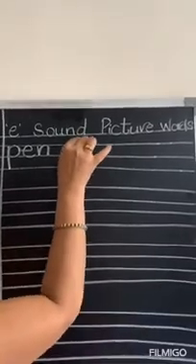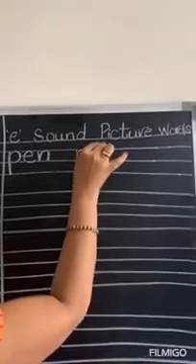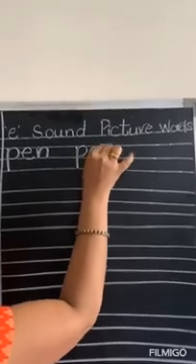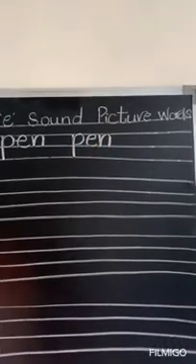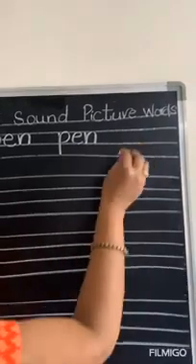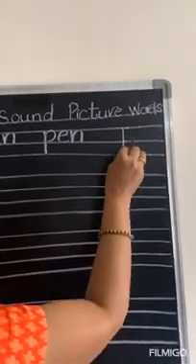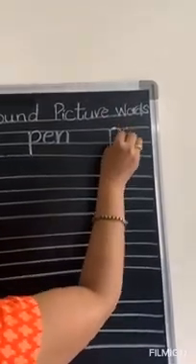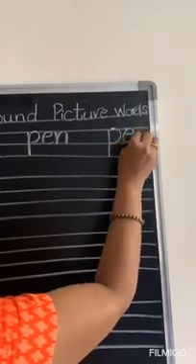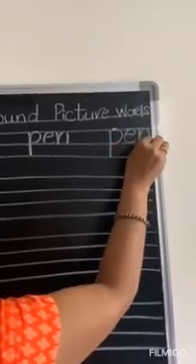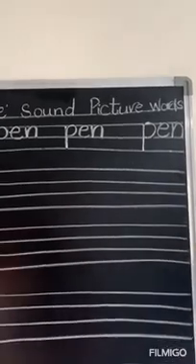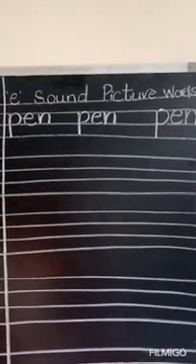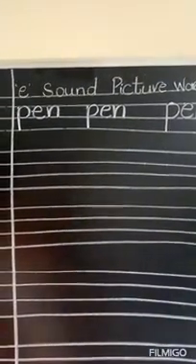P E N. Pen. Third time. P E N. Pen. So now we have completed one picture.